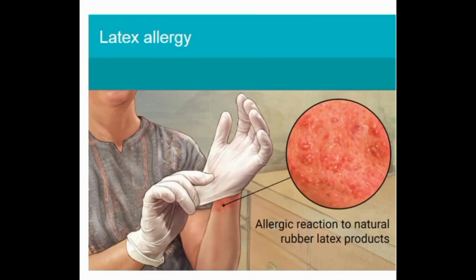Latex allergy is an immune system response to proteins found in natural rubber latex, a material made from the sap of rubber trees. When a person with a latex allergy comes into contact with latex, such as through latex gloves, condoms, or medical devices, their immune system produces an allergic reaction. Symptoms of latex allergy can range from mild to severe, and can include itching, redness, swelling, hives, difficulty breathing, and anaphylaxis.